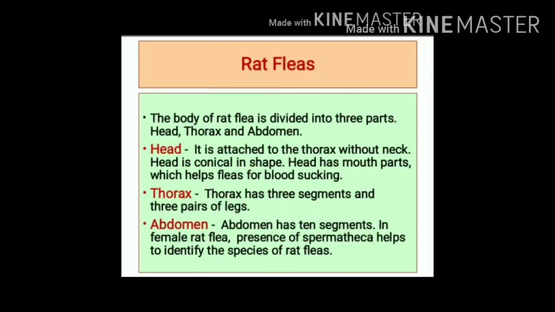Thorax has three segments and three pairs of legs. Abdomen consists of 10 segments. In female rat flea, there is presence of spermatheca in abdomen. This helps in identification of the species of rat fleas.